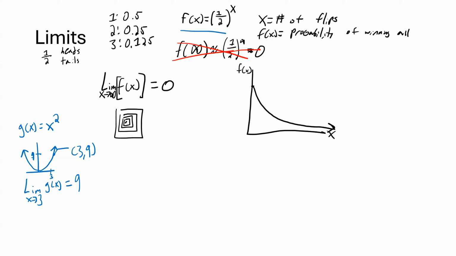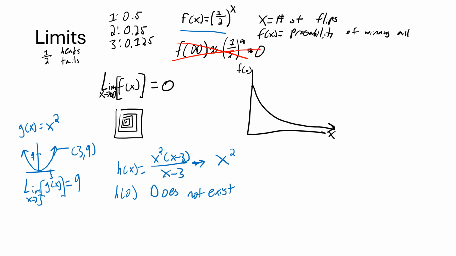To reiterate, the limit as x approaches 3 of x squared, or of g of x, is 9. And even if I make it so that this function doesn't exist there, like let's say h of x equals x squared times (x minus 3) over (x minus 3). So this function is in some ways equal to just x squared itself. However, you can't divide by 0. Even 0 divided by 0 is not a number. It's what we call an indeterminate form, but it's still not a number. So h of 3 does not exist.